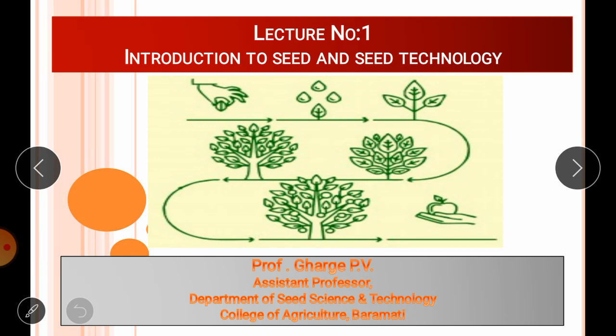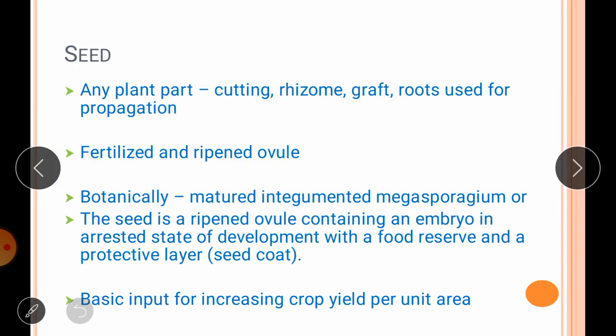So first of all we want to know what is meant by seed. Seed is any plant part such as cutting, rhizome, graft, roots which is used for propagation purpose or for raising a new crop or for reproduction purpose. So all those plant parts are called a seed.